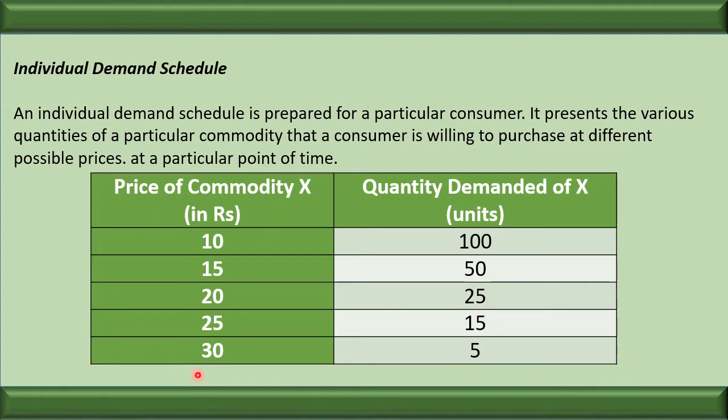One thing we can notice is that there is a negative relationship between the two variables, price and demand. Price is increasing and the demand is decreasing. Clear? Now let us see.